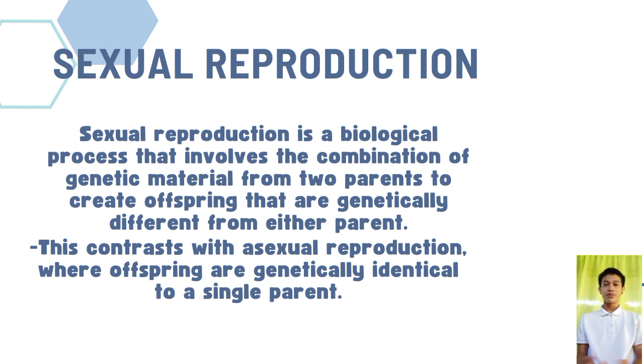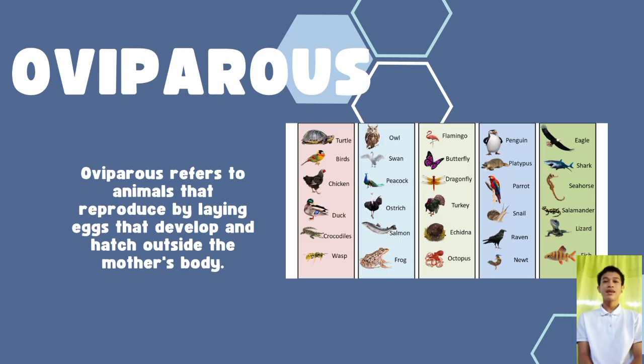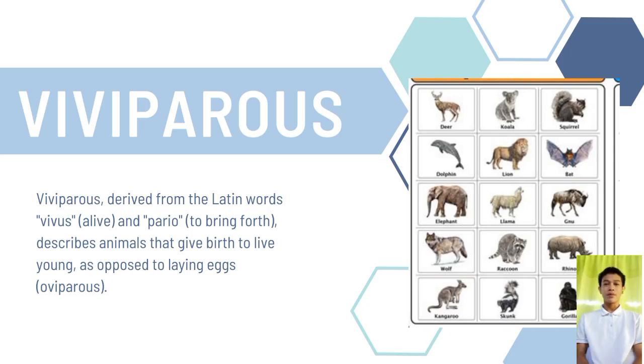In sexual reproduction, we have oviparous and viviparous. First, oviparous. Oviparous refers to the animals that reproduce by laying eggs that develop and hatch outside the mother's body. Second, viviparous. Viviparous, derived from the Latin words vivus or alive, and parere, to bring forth, describes animals that give birth to live young, as opposed to laying eggs or oviparous.